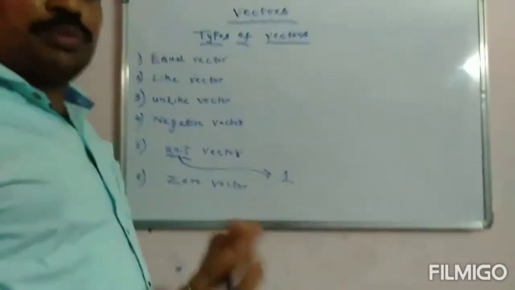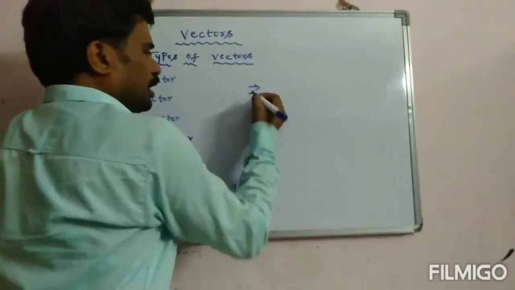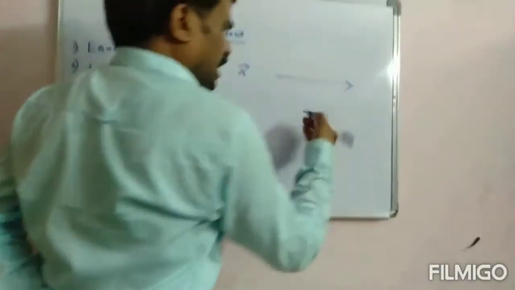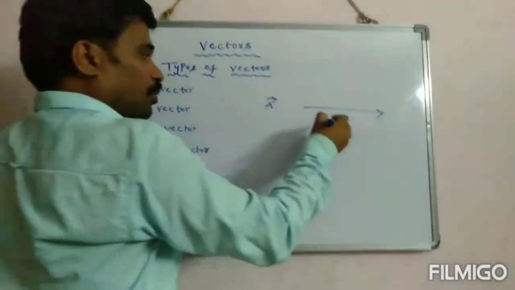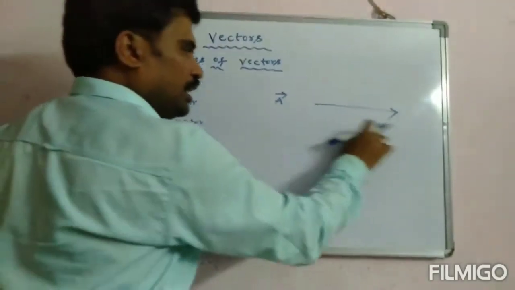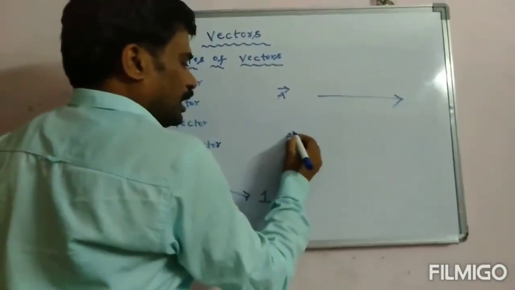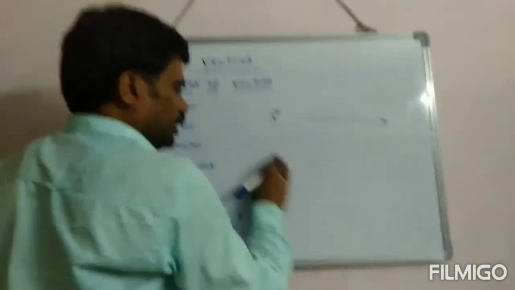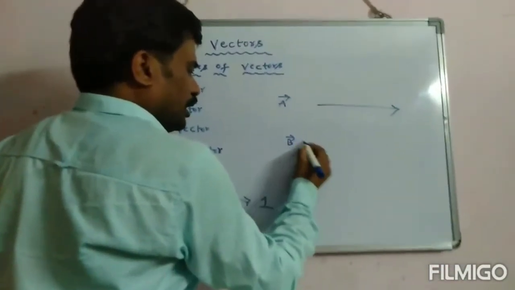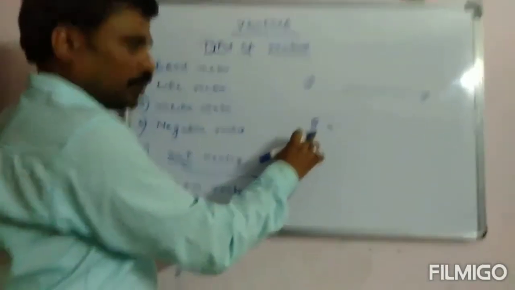Sir, how to represent the unit vector? Let us suppose I have a vector A having some magnitude and direction. Sir, I want a unit vector in this direction only. Then how to write? I can write another unit vector, B. B is called the unit vector.